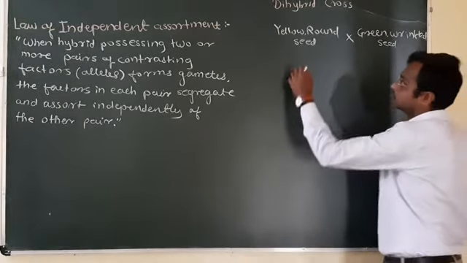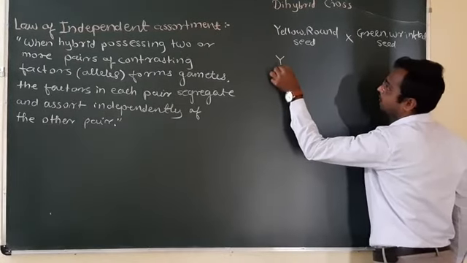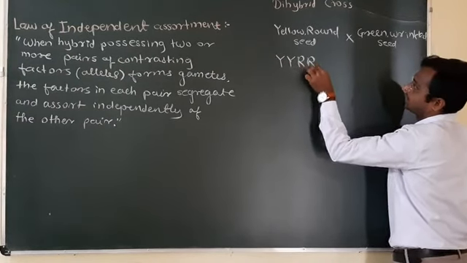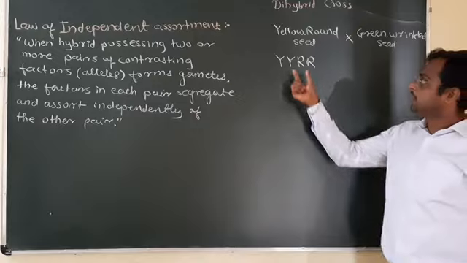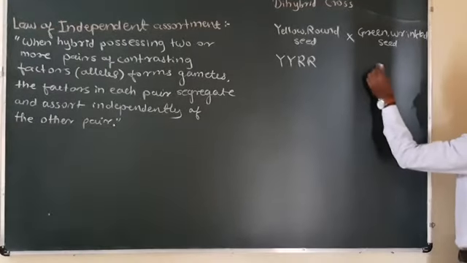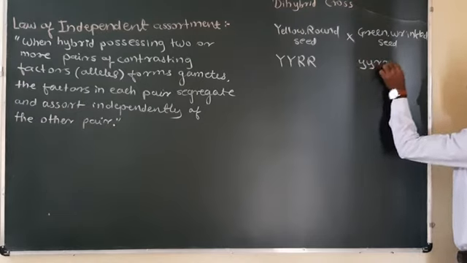Now these are the phenotypes. The genotypes are capital Y and capital R for yellow round. This yellow round seeded plant is crossed with the green wrinkled, small y, small r.